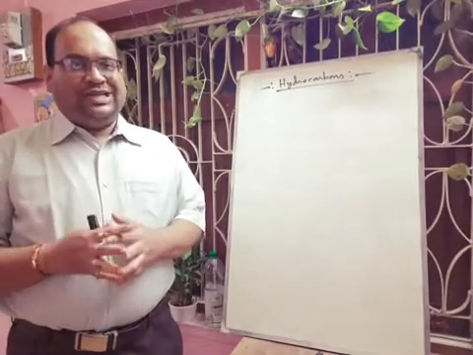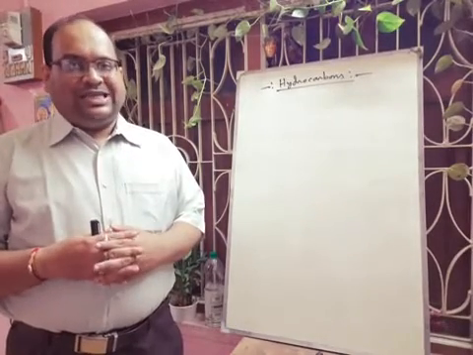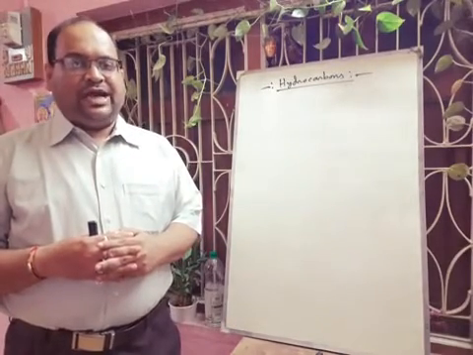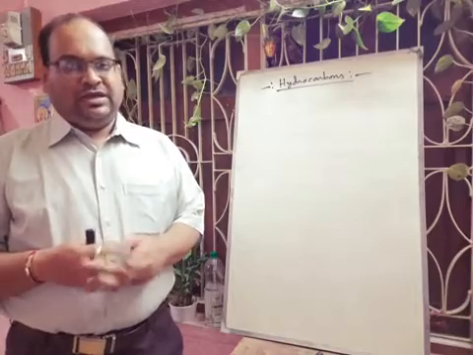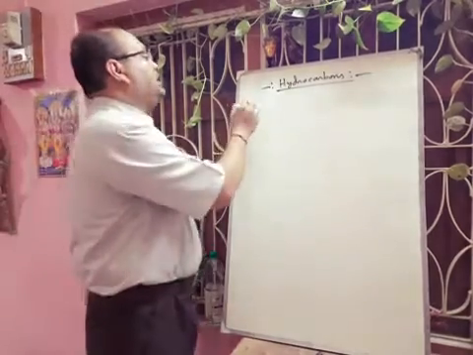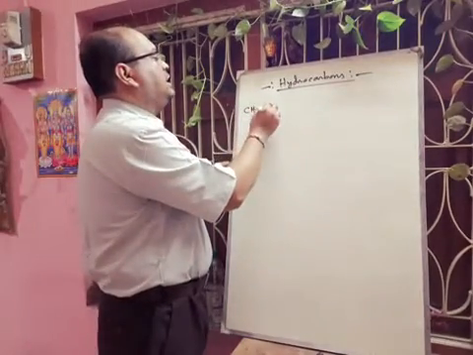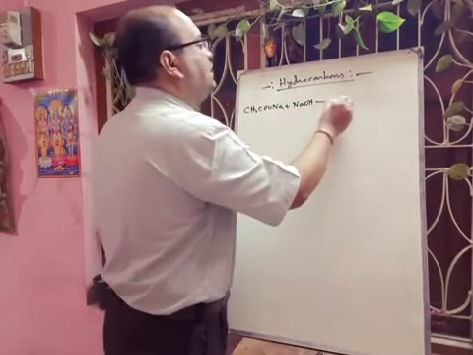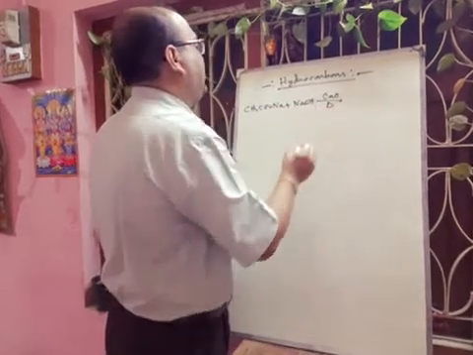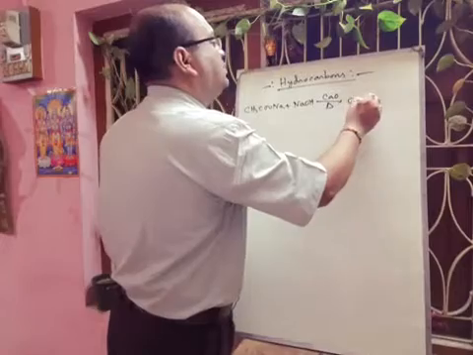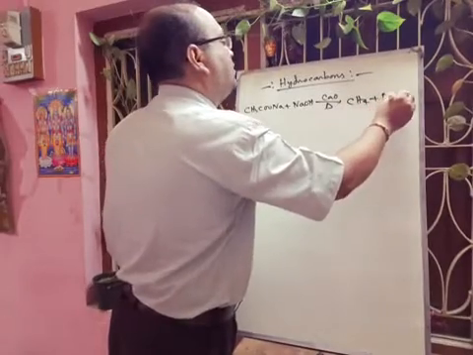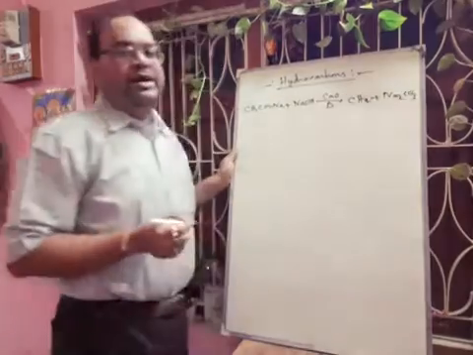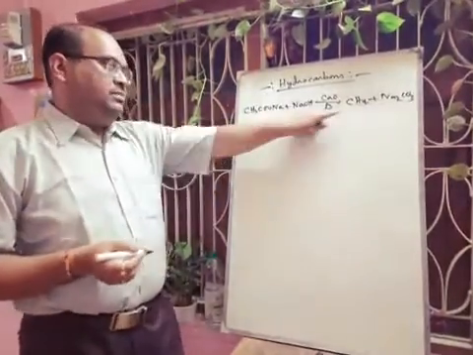So first we know that decarboxylation of a carboxylic acid can produce an alkane. Suppose we take CH3COONa and heat it with soda lime, a NaOH and CaO mixture. Then if we apply heat, there will be formation of methane plus sodium carbonate. By this we can prepare methane gas.